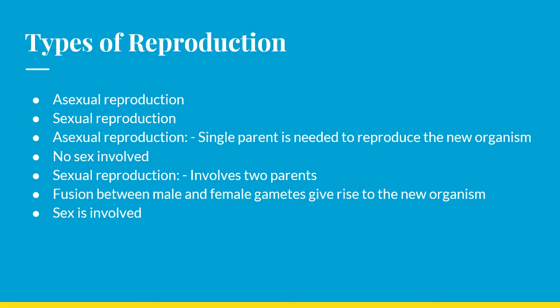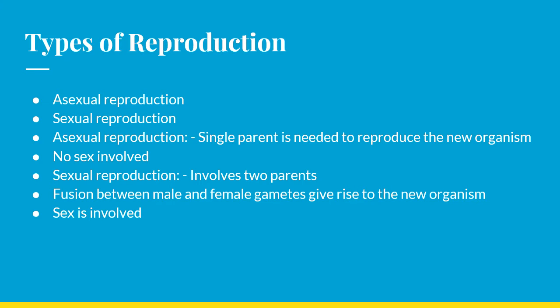And next, we want to pass on to the types of reproduction. Earlier, we have given in the introduction part that it is of asexual reproduction and sexual reproduction. These are the two types of reproduction. So what is asexual? Asexual reproduction involves a single parent.